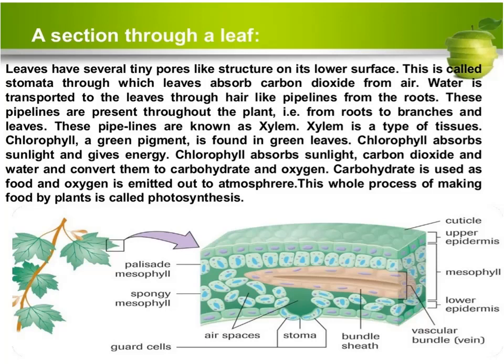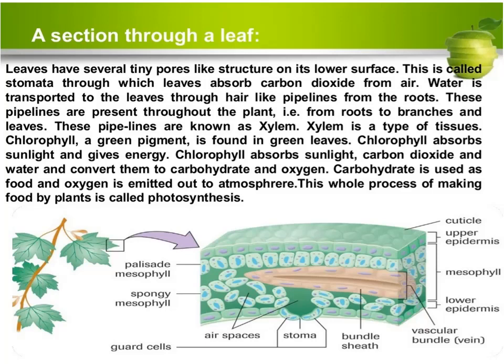Water is also required for photosynthesis. Water is sucked up by the plant through the roots. But how is this water transported to the leaves? This water is transported to the leaves through hair-like pipelines from the roots, just like at our home, where the municipal corporation supplies water from big tanks through pipelines.